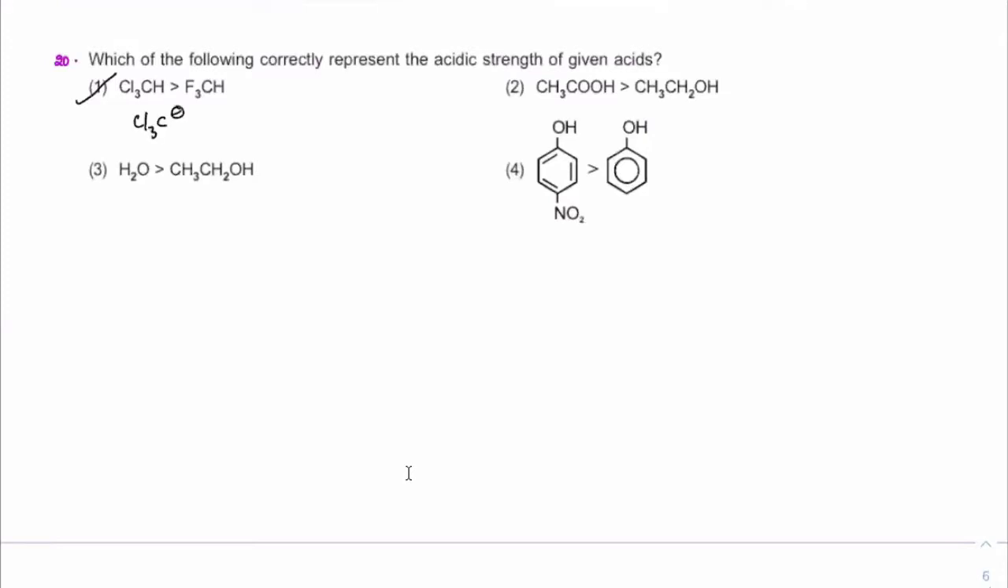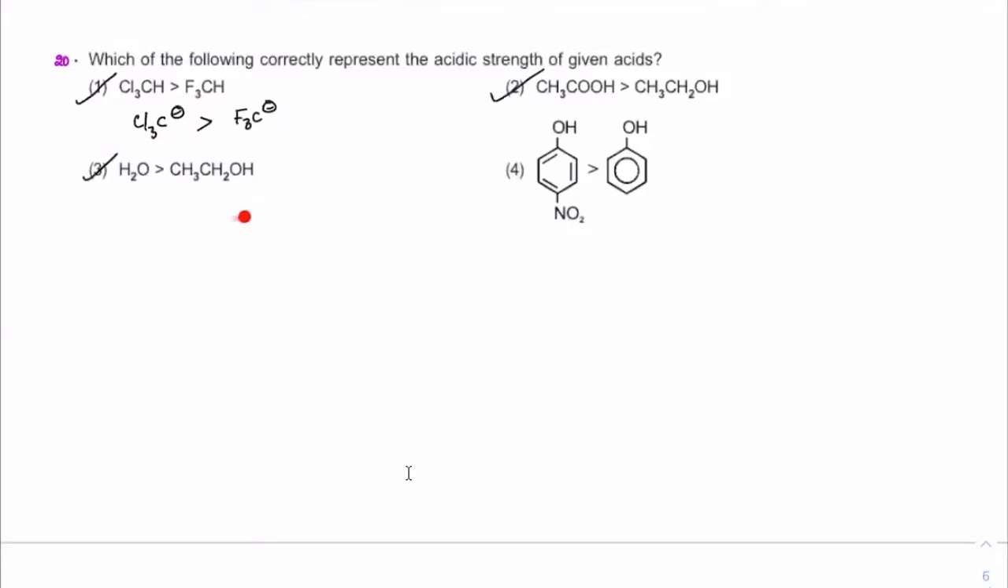CCl3 minus is better than CF3 minus in stability. Why? Back bonding. Here there is back bonding. Between these two, there is very clear evidence: carboxylic acids are more acidic than alcohols. Third, the only alcohol which will be more acidic than water is methanol. All the rest of the alcohols are less acidic than water, as long as they are localized.